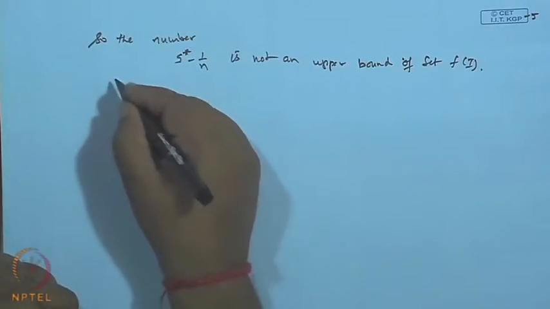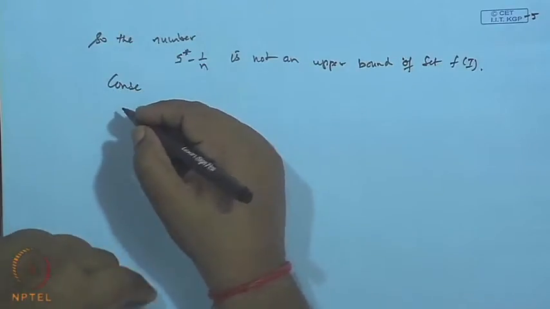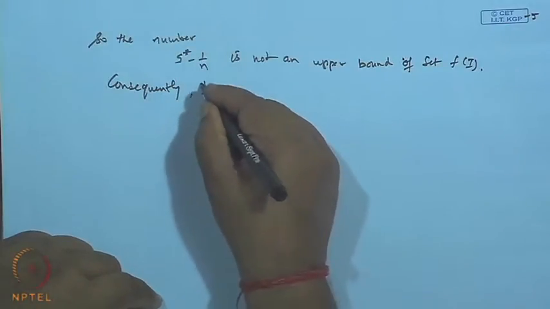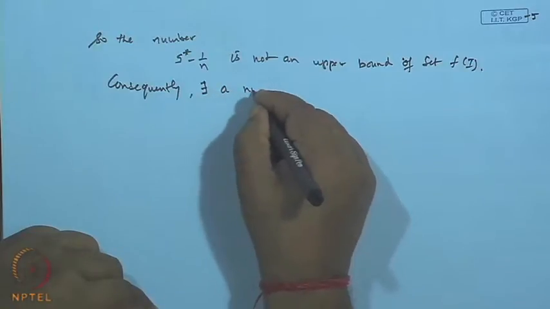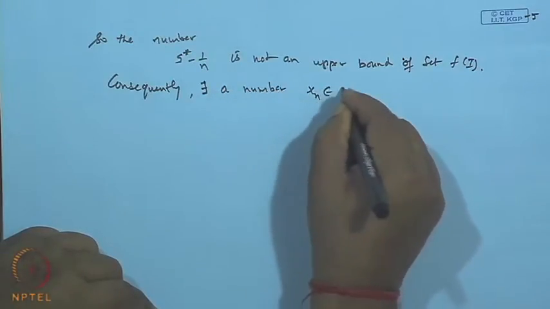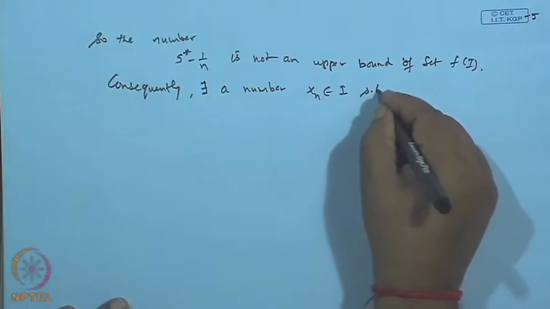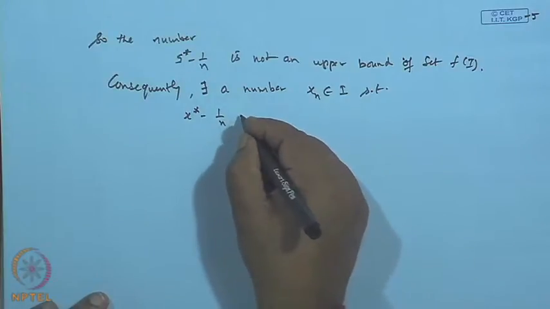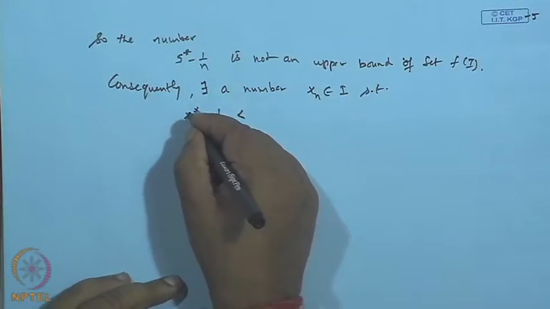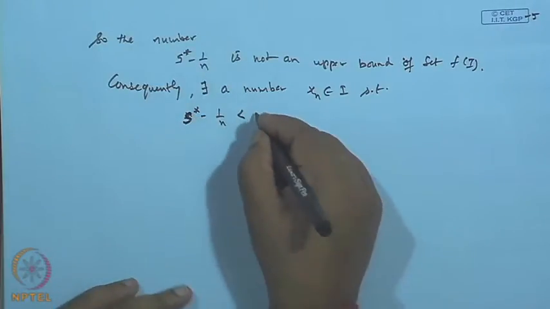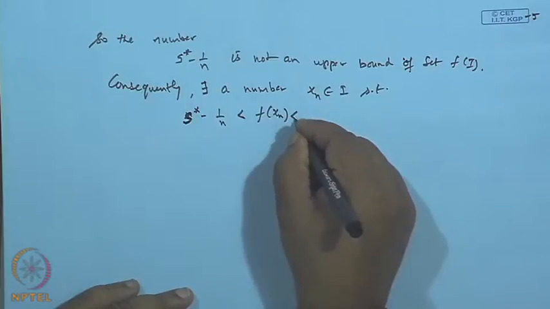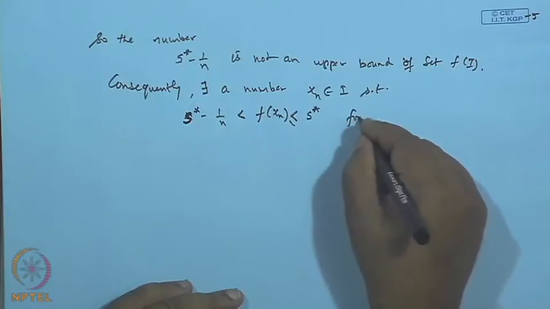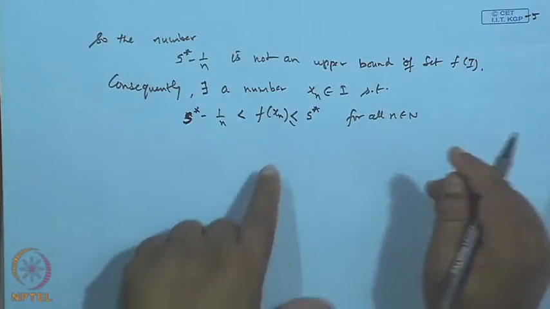Therefore, consequently, there exists a number x n in I, such that S star minus 1 by n is less than f of x n, which is less than or equal to S star, for all n belonging to capital N, because this is our upper bound.